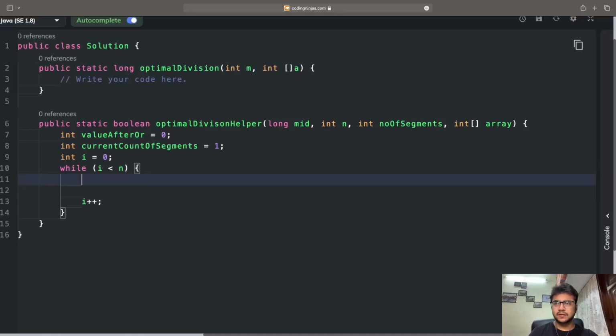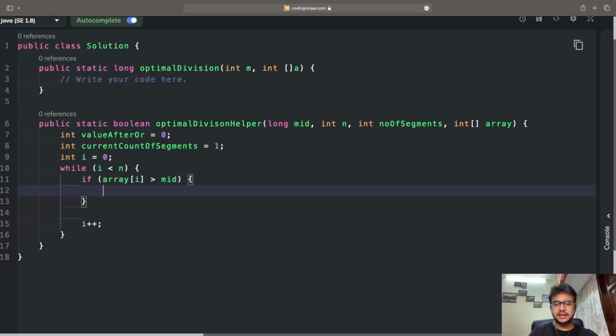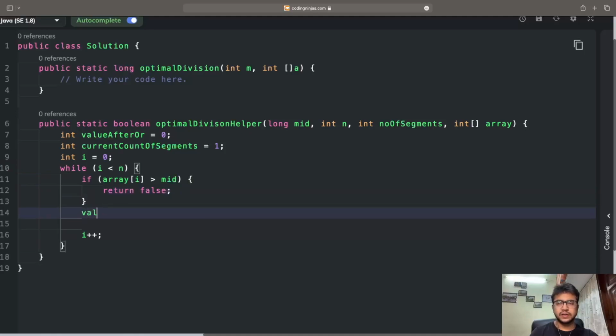Now here I will write my first condition: if array i is greater than middle element, then no segment is possible, so I'll write return false. Otherwise I will do the OR operation. Value after OR OR-equals array i, which means I'm doing the OR operation between two elements.